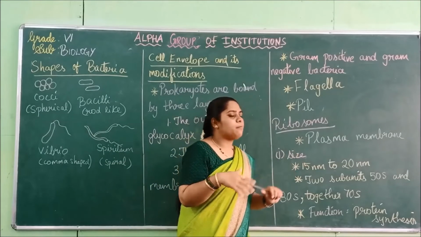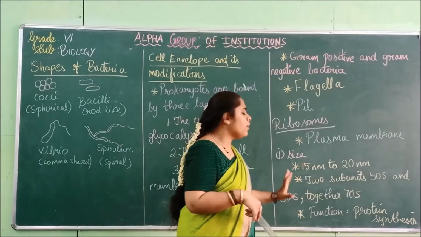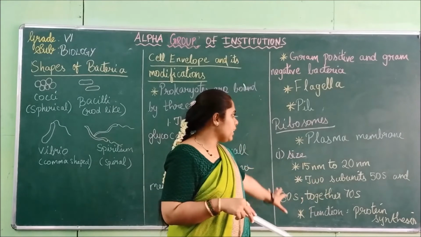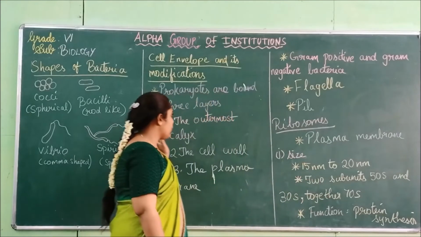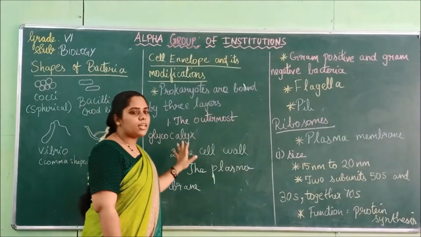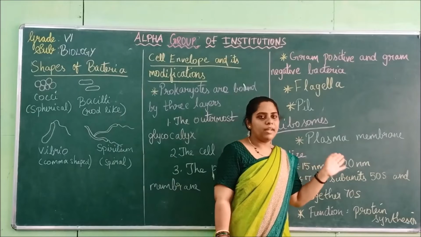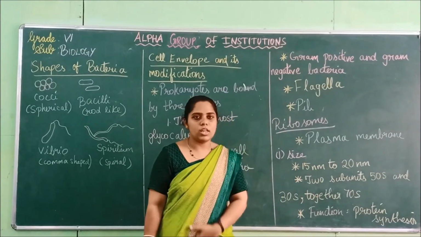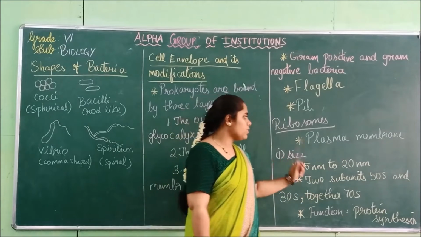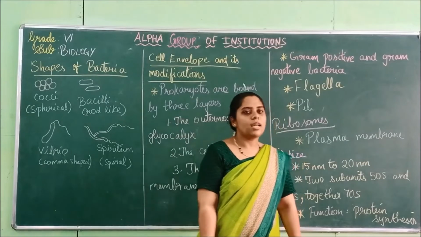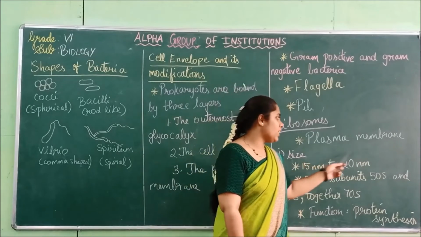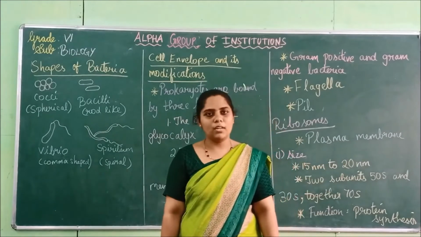Next is ribosomes. The second heading is ribosomes. So we saw about the shapes, the cell envelope, gram-positive and gram-negative bacteria, and about flagella and pili. Next is ribosomes. These ribosomes are associated with the plasma membrane only.